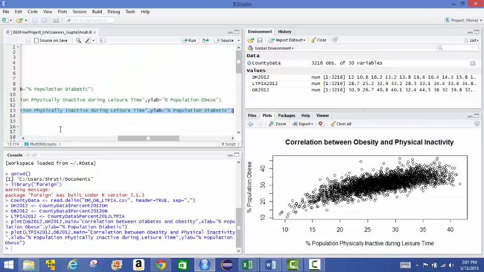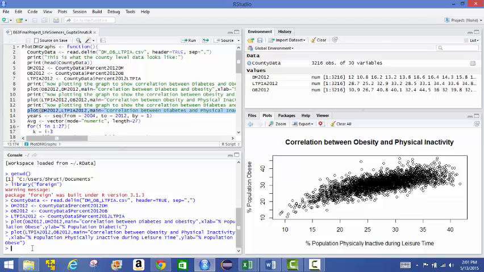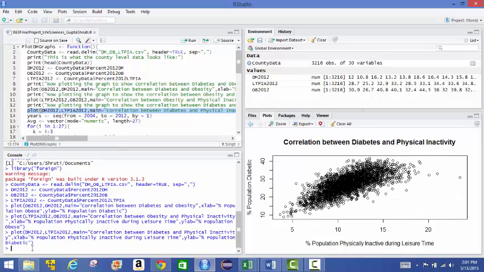And now we run the graph for diabetes versus physical inactivity, and again we see a positive correlation here. Now what we want to do is see the trends, how diabetes and obesity have been trending between 2004 and 2012, for which we have the data.